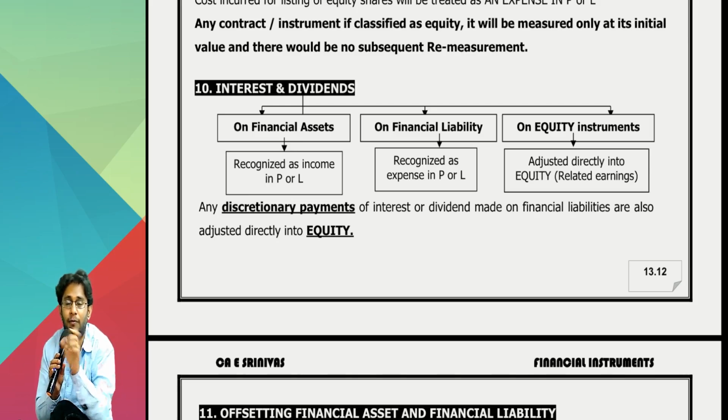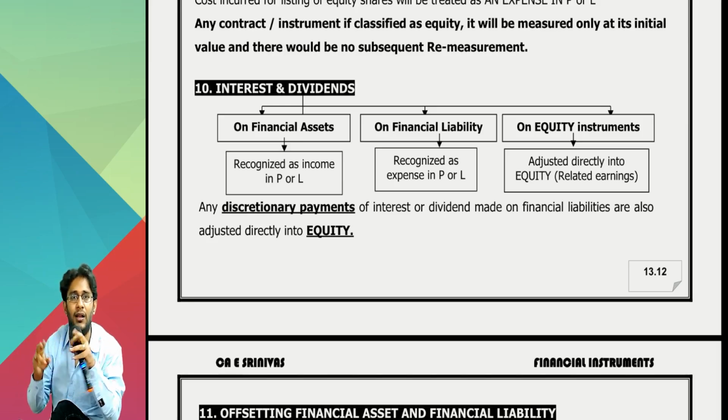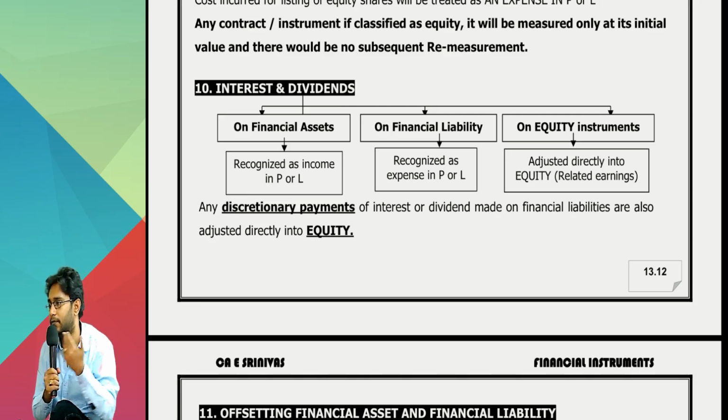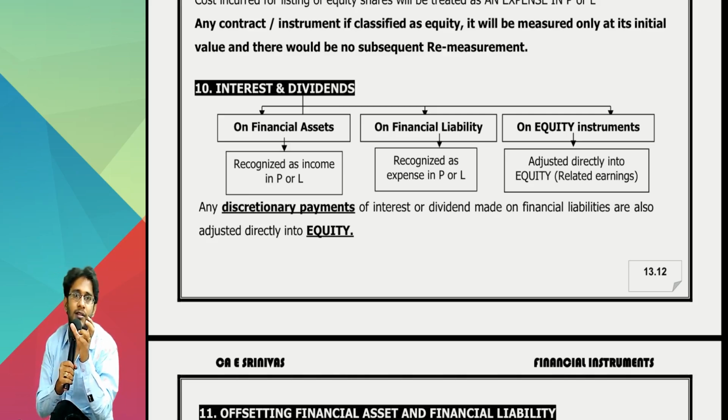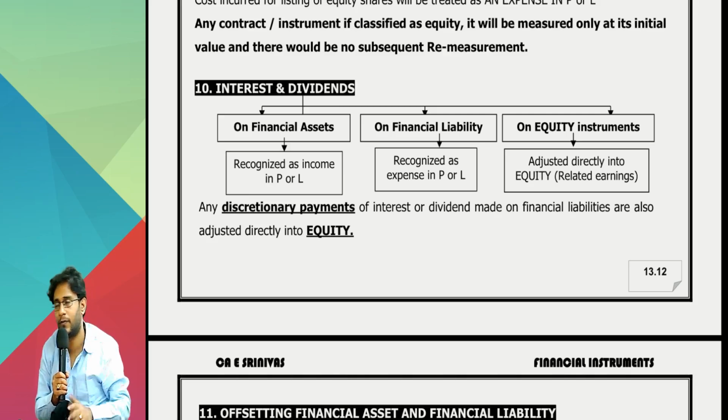Name dividend, but not discretionary. Mandatory. The moment you put the word mandatory, it takes the shape of interest, and it will come to your PRL. Are you understanding? Just understand the facts correctly and answer.